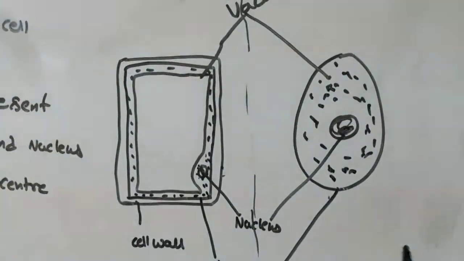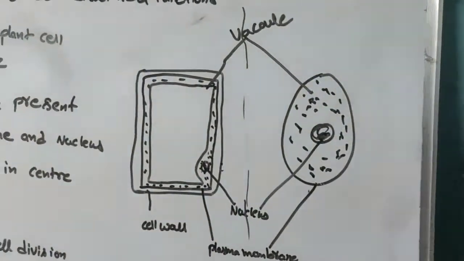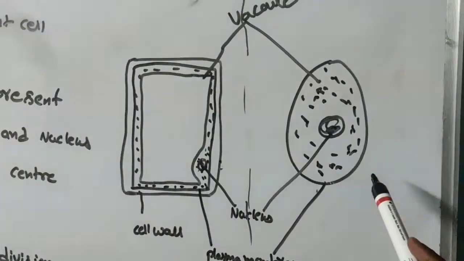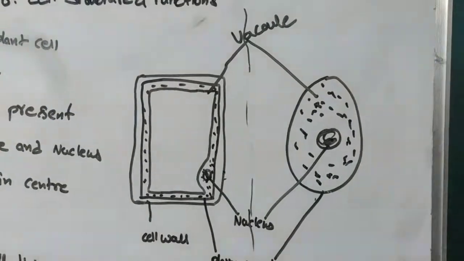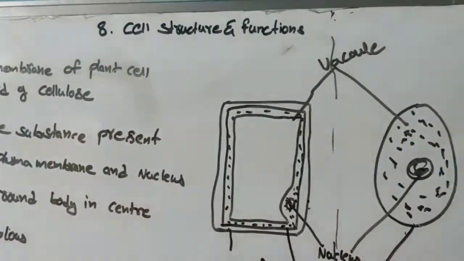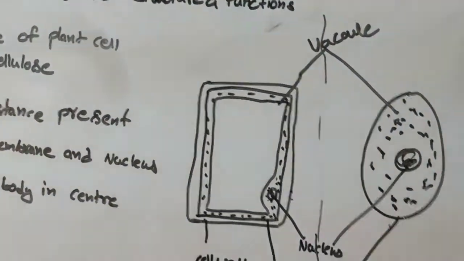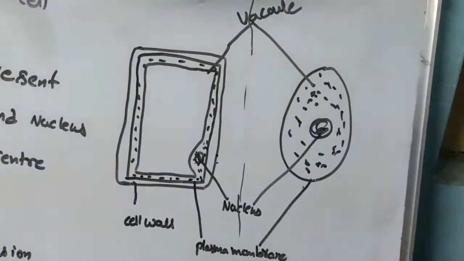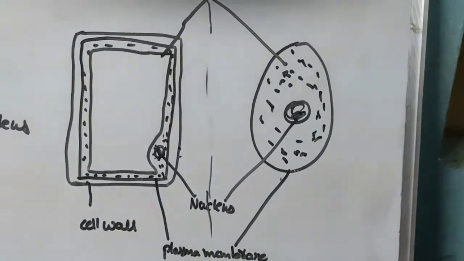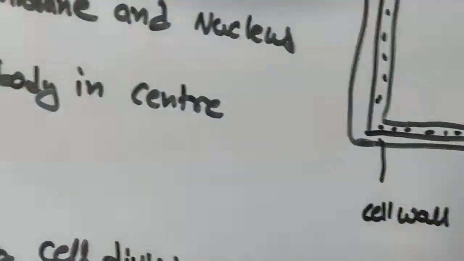I think we all can see the video. There are two structures: one is the plant cell and another one is the animal cell. This is the plant cell, this is the animal cell. You can see the differences easily. The plant cell contains a cell wall, but in the animal cell the cell wall is absent. This is the first difference. Coming to the second difference, you can see chloroplast.